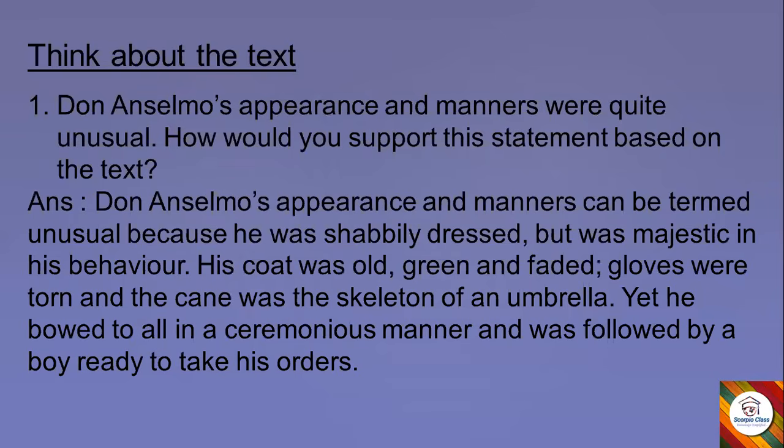So first one, Don Anselmo's appearance and manners were quite unusual. How would you support this statement based on the text? Answer. Don Anselmo's appearance and manners can be termed unusual because he was shabbily dressed, but was majestic in his behavior. His coat was old, green, and faded, gloves were torn, and the cane was the skeleton of an umbrella. Yet he bowed to all in the ceremonious manner and was followed by a boy ready to take his orders.